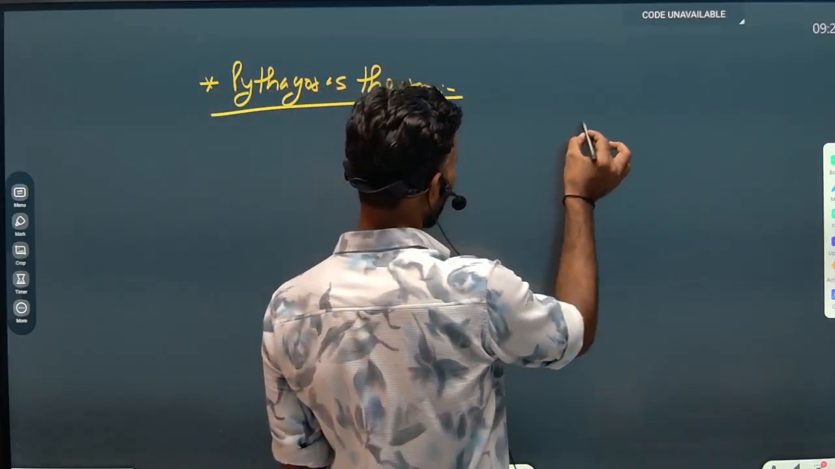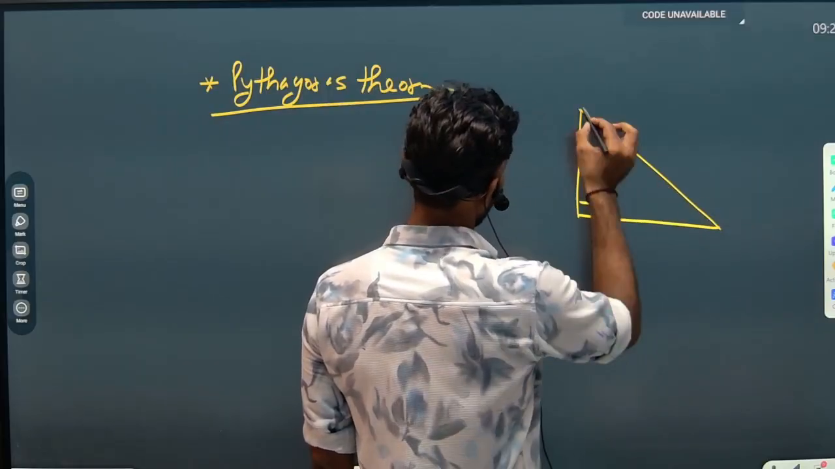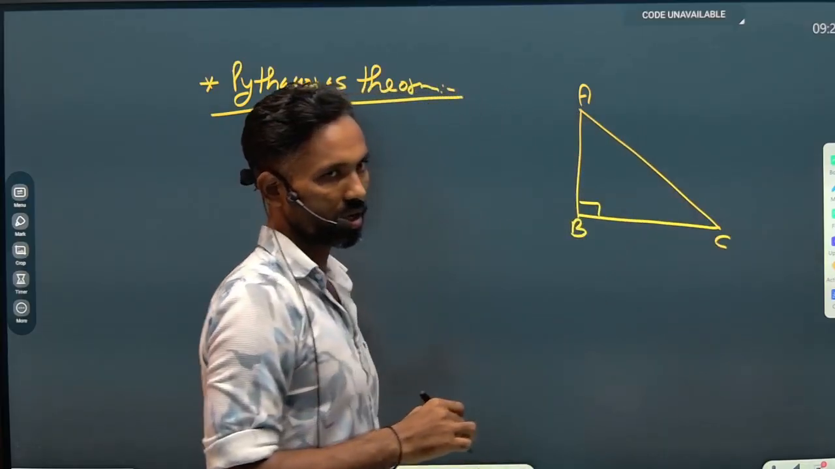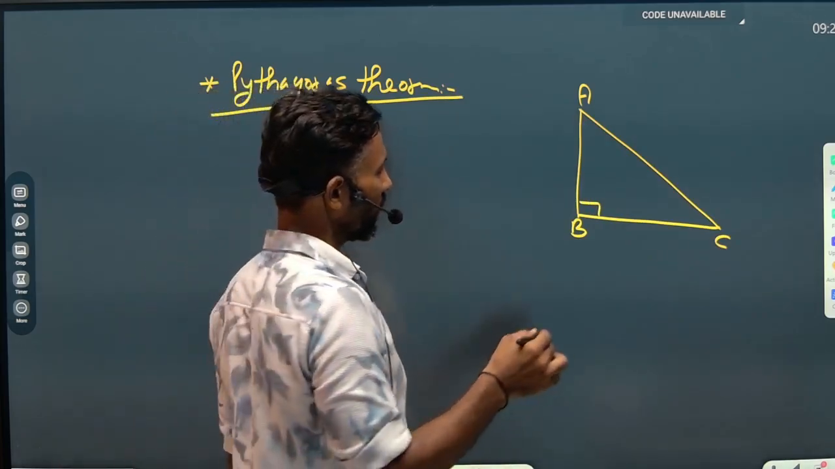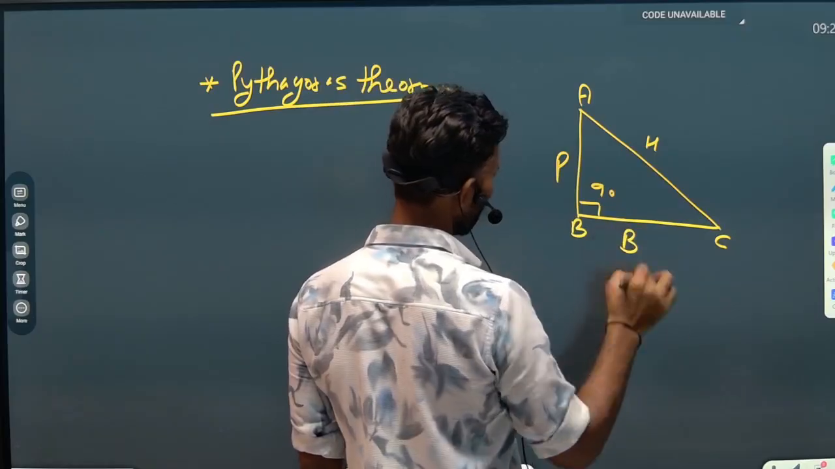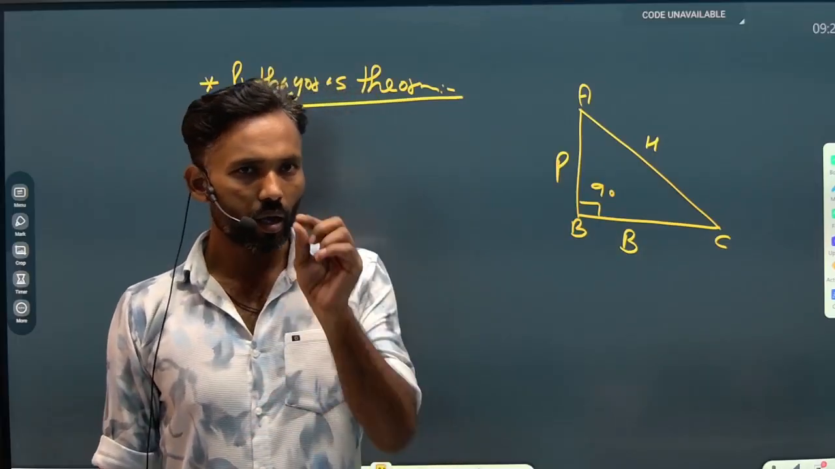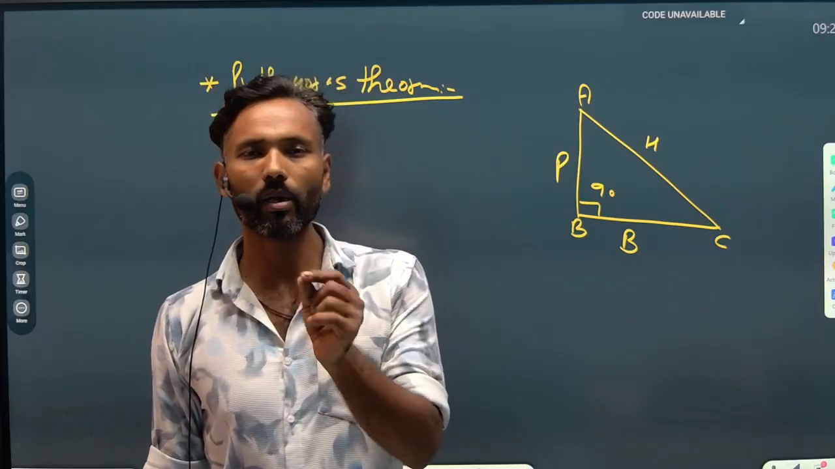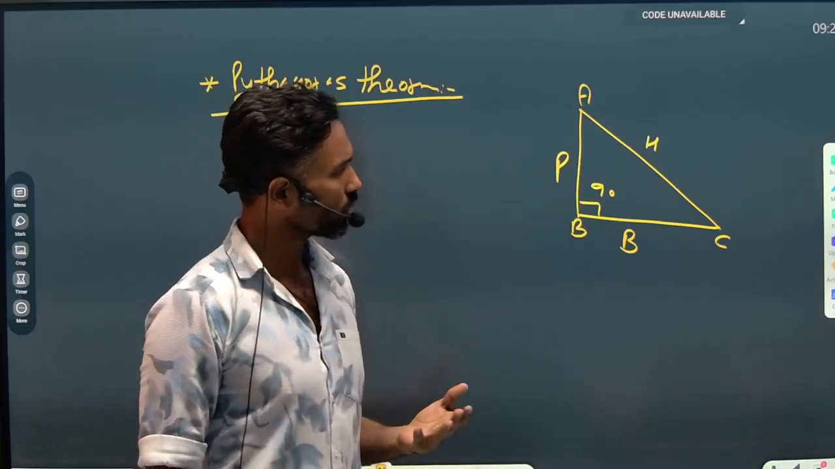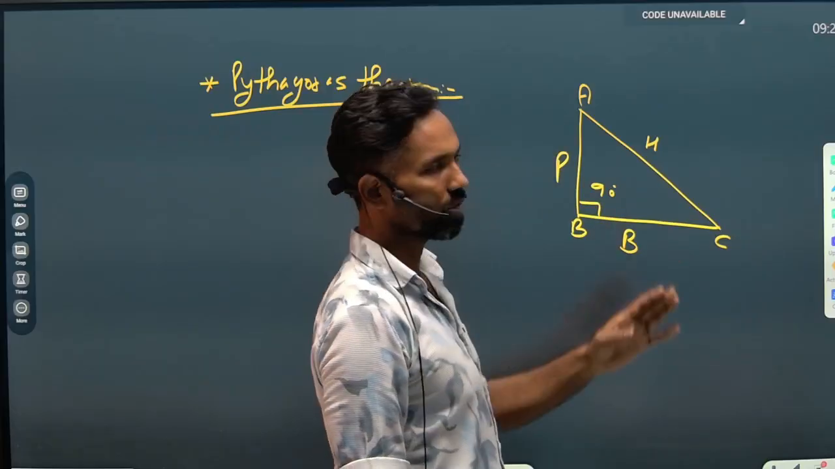So what is a right angle triangle? A triangle in which an angle is equal to 90 degrees is known as a right angle triangle. This is triangle ABC, and angle B is 90 degrees. The side opposite to 90 degrees is known as the hypotenuse. So this is the hypotenuse, this is the perpendicular, and this is the base. There is a very basic rule in a triangle that the side opposite to the largest angle will be the largest. Angle B is 90 degrees, the largest angle, so the side opposite to angle B will be the largest side. So the length of AC will be the greatest.